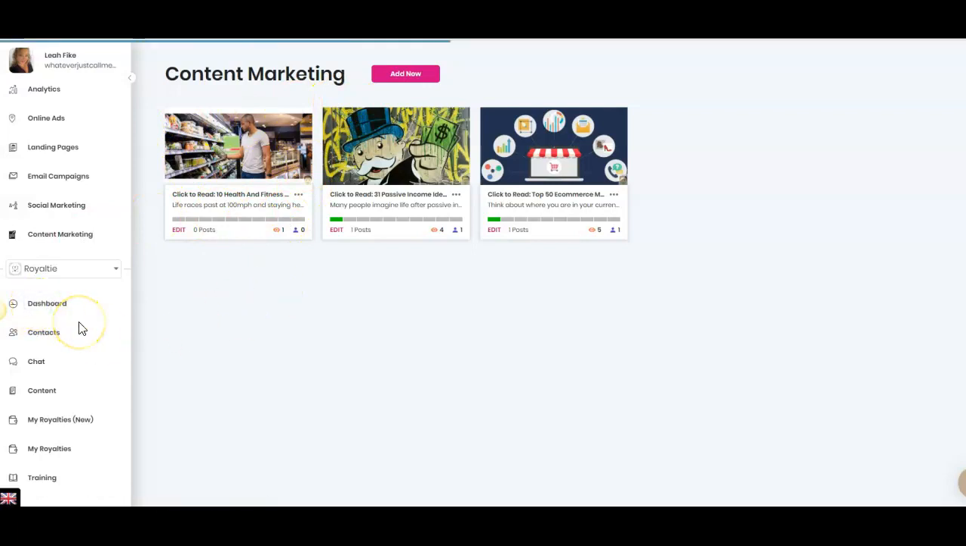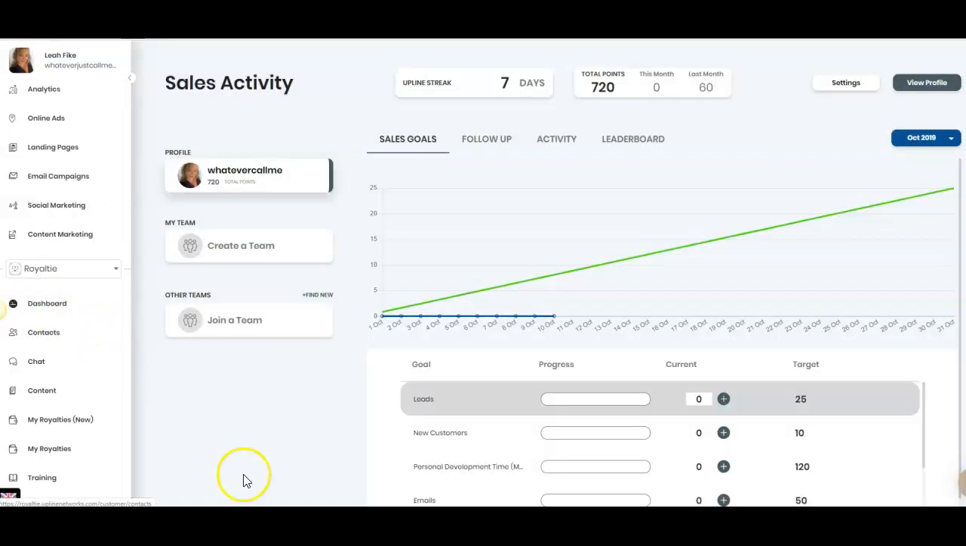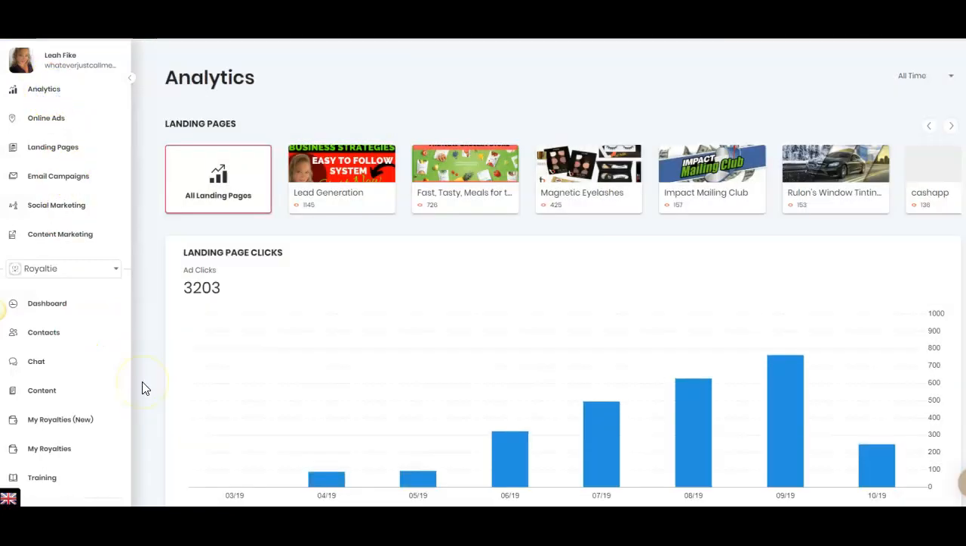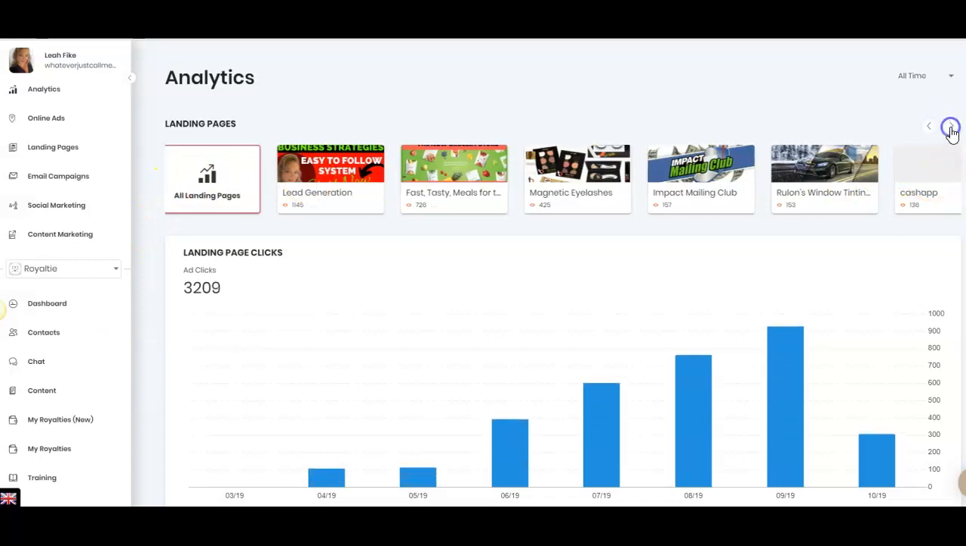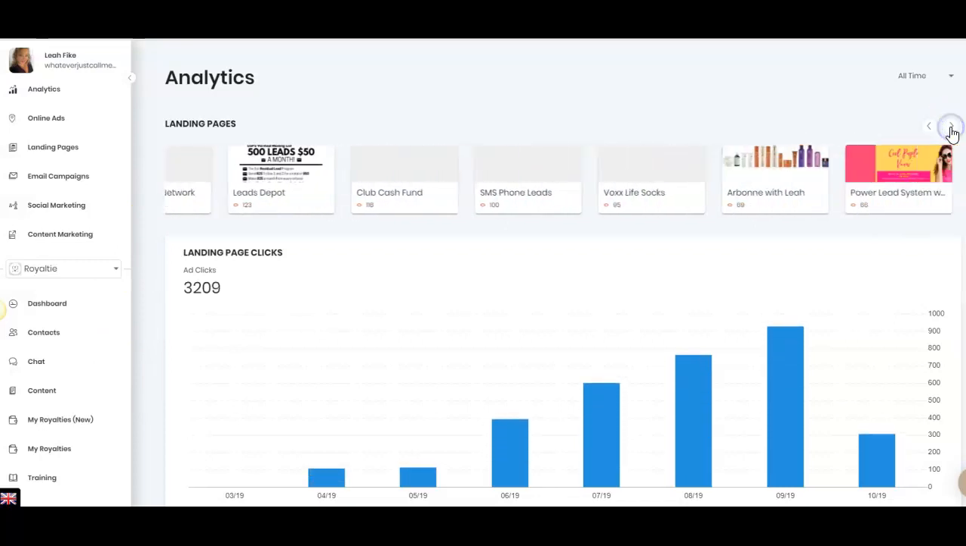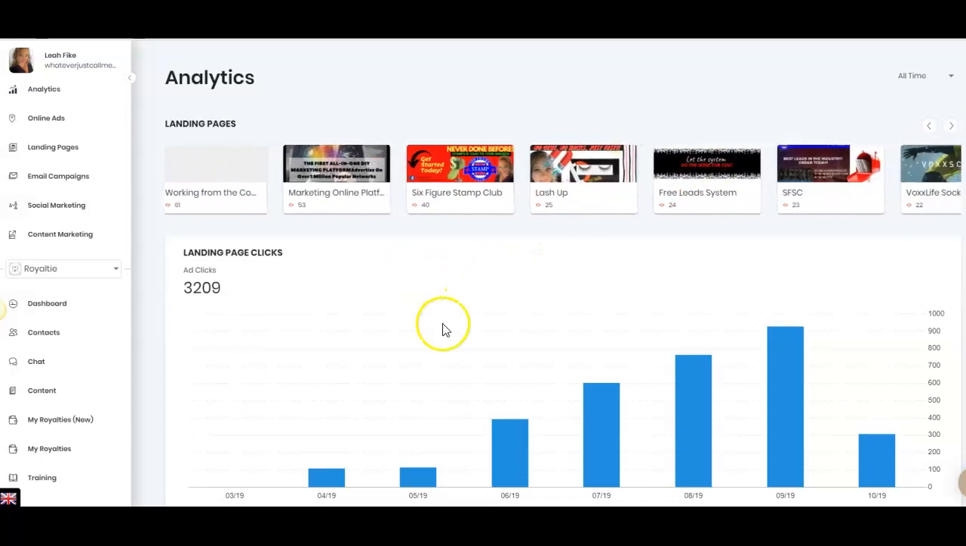Right here is a dashboard where you can grow and see your analytics, see how you're doing, see what's going on. And here's even more analytics. Here's all my landing pages. I can scroll through them and see them right here. I can monitor and see, but I can add as many as I like.